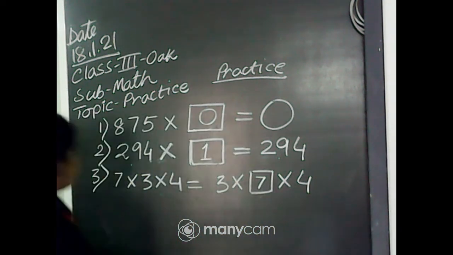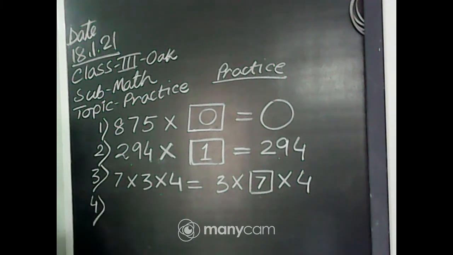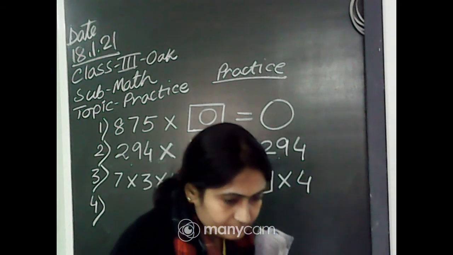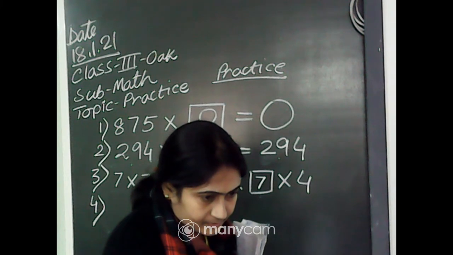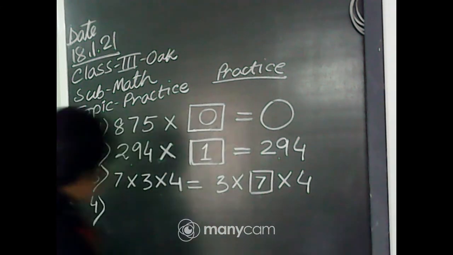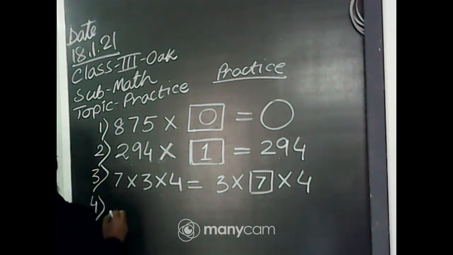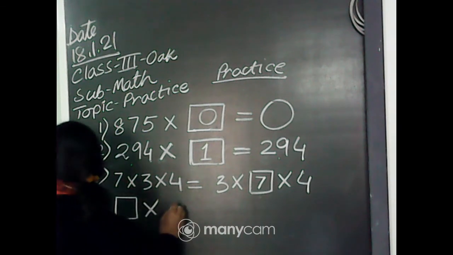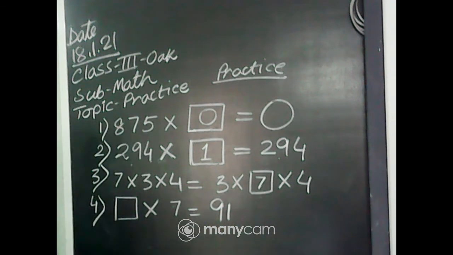Okay, next, number 4. Dash into 7 equals 91.